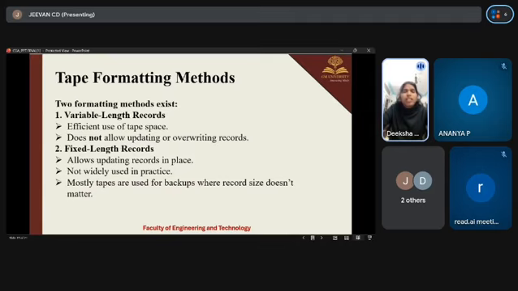Tape formatting methods. It contains two methods: variable length records and fixed length records. Variable length records save tape space because records are stored only as long as needed. It doesn't allow updating data in place. You must rewrite the entire tape if needed. And here is the fixed length record. Every record has the same size. It allows updating records directly, but is not commonly used because modern tape usage is mostly backup where record size doesn't matter much. Next slide.